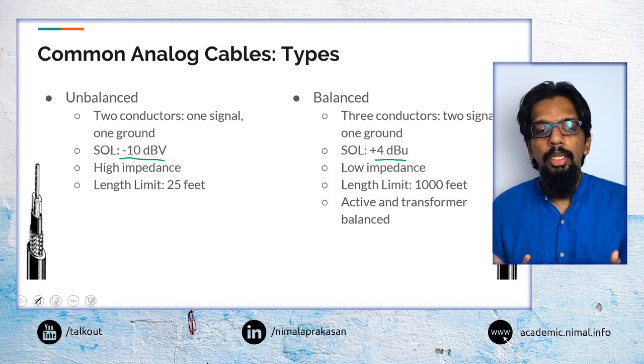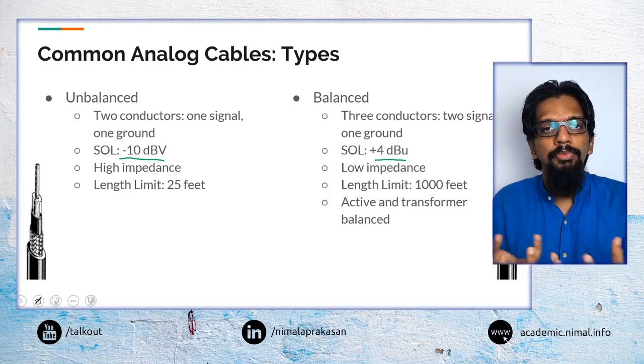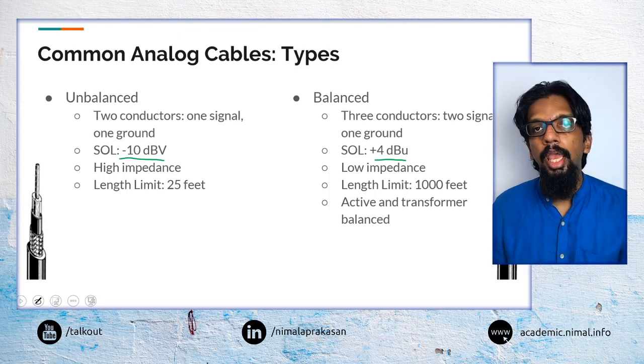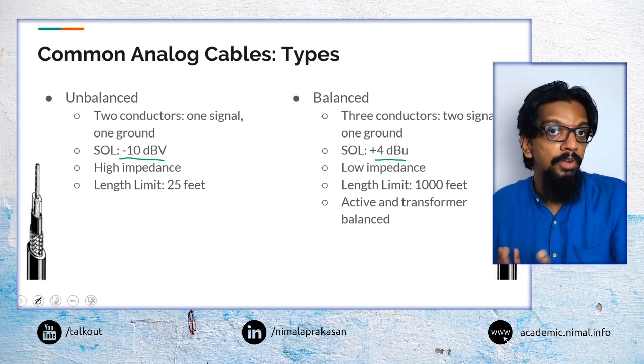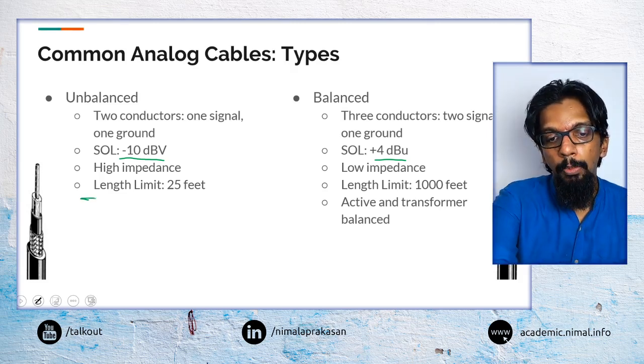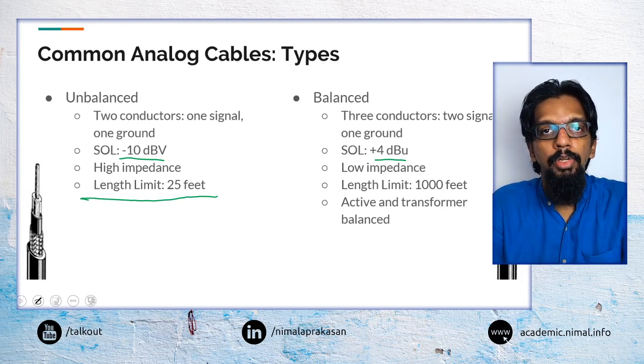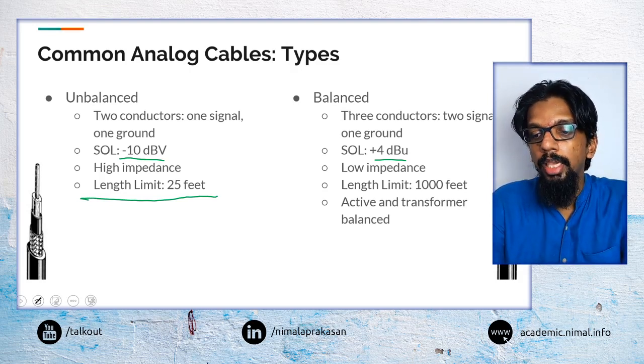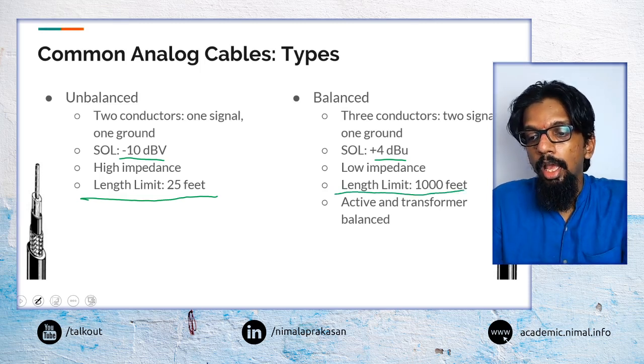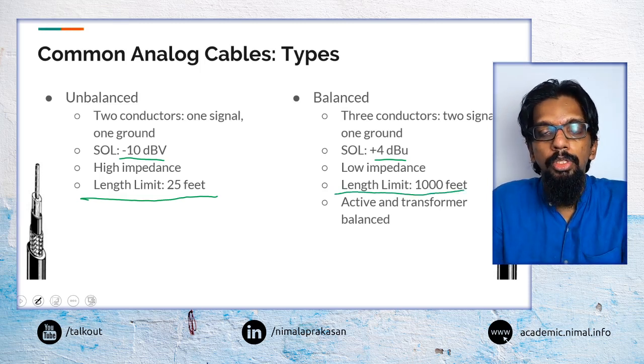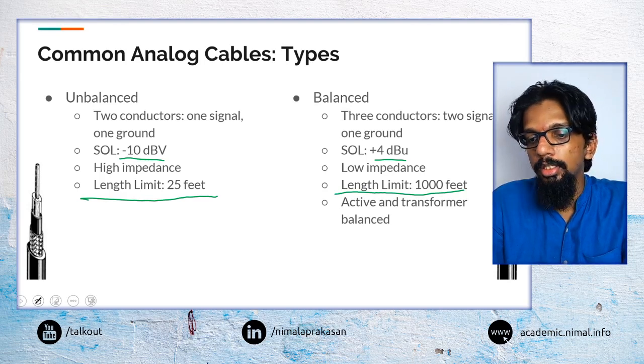Because of interference and because of how long it can keep an acceptable level of signal, most of the time unbalanced signals will be limited in how far they can be used, whereas with balanced signals we may be able to use them over long distances.